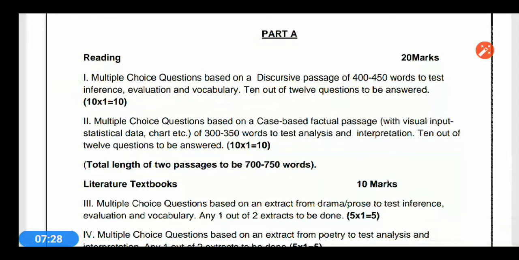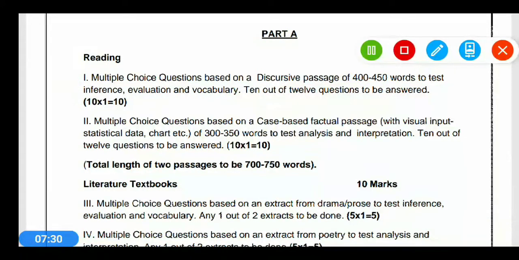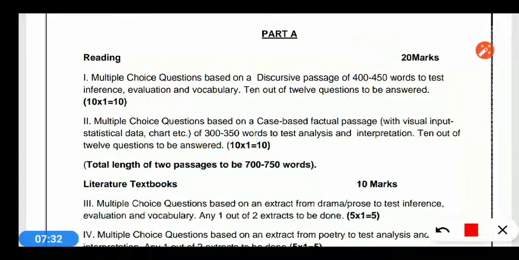There will be 12 objective questions, multiple choice questions. Out of 12, 10 have to be done. It will be of 10 marks. So the first passage, the first question, will be a 10 marks question. Out of 12 multiple choice questions, you have to opt for any 10.